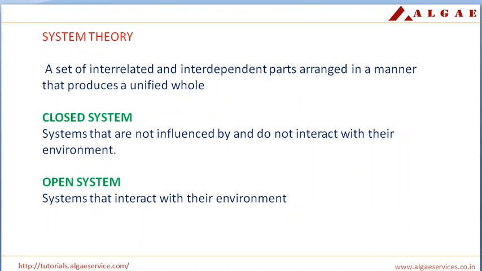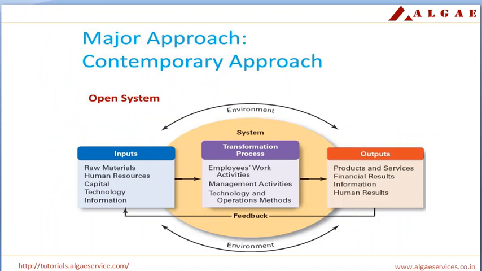And whereas you can go for this open system, that is systems that interact with their environment. Here you can see the example. A corporation needs to gather resources and information from its environment, such as capital, employees, natural resources, and information from the market, government regulators, and customers in order to function and grow. So here you can see the major approach, in open system.